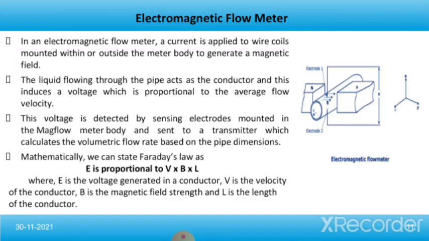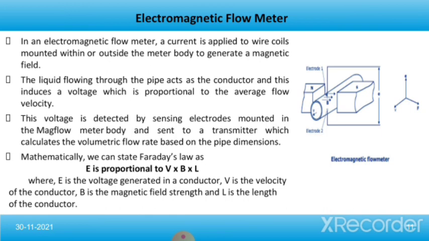In an electromagnetic flow meter, a current is applied to wire coils mounted within or outside the meter body to generate a magnetic field. The liquid flowing through the pipe acts as a conductor, and this induces a voltage which is proportional to the average flow velocity.